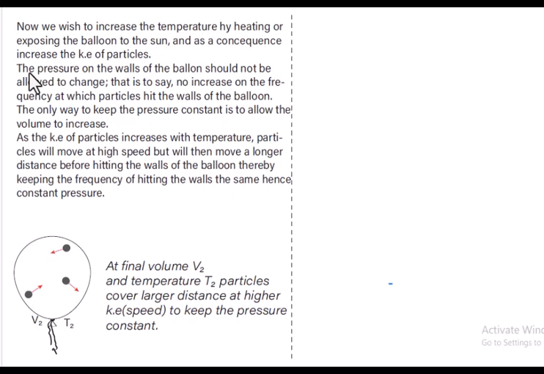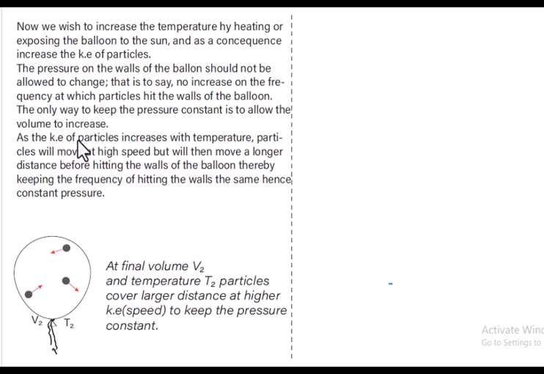The pressure on the walls of the balloon should not be allowed to change. That is to say, no increase in the frequency at which particles hit the walls of the balloon. The only way to keep pressure constant is to allow the volume to increase.